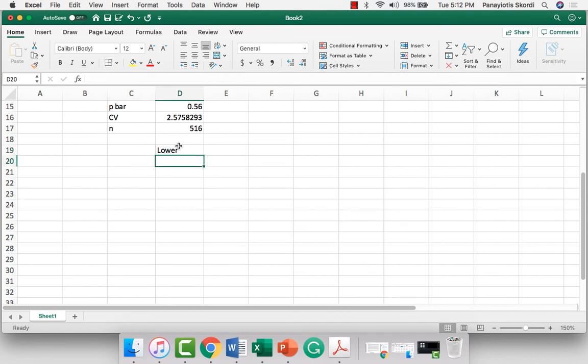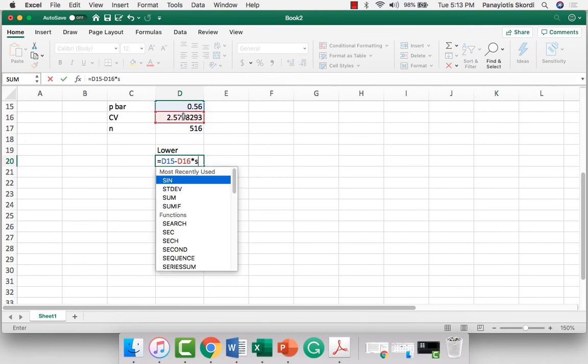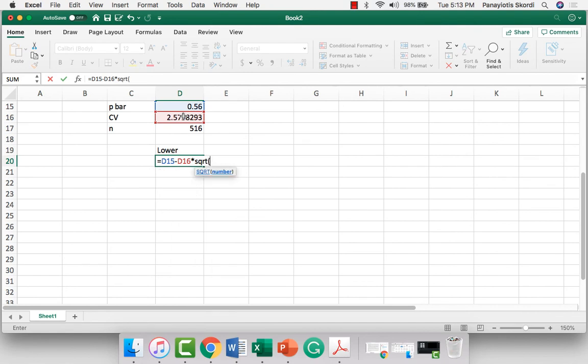It's going to equal P bar minus Z of alpha over 2, which is your critical value, times, and then we can just do SQRT, the square root of P bar, which is going to be that guy, multiplied by 1 minus P bar, and then we're going to divide that out by the sample size, and we're going to close our parentheses and see what answer that gives us. Gives us an answer of 0.5, about 50%.